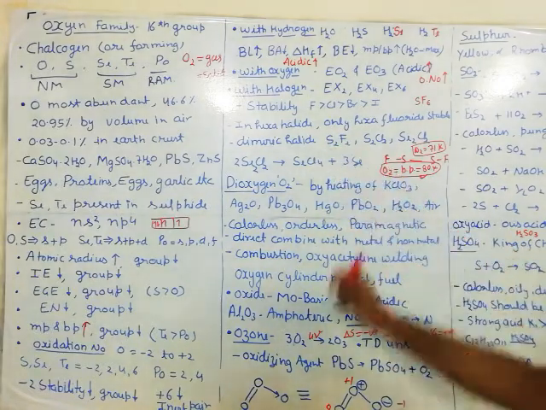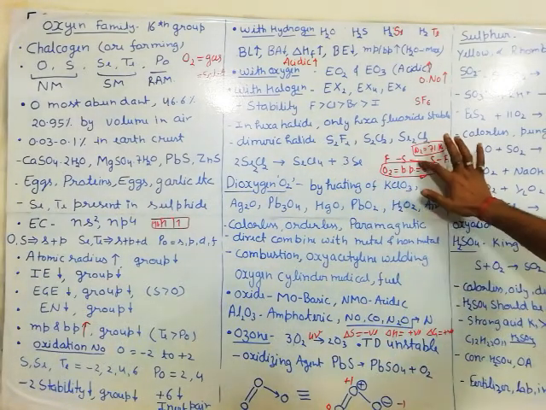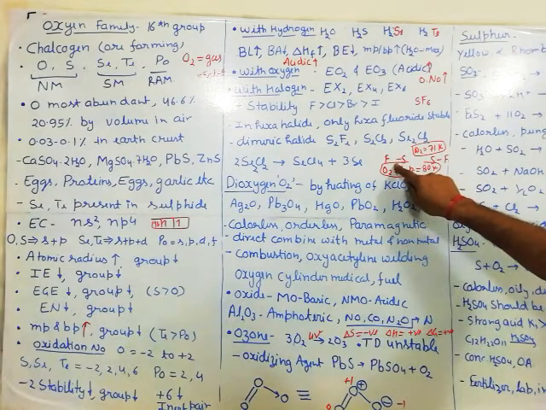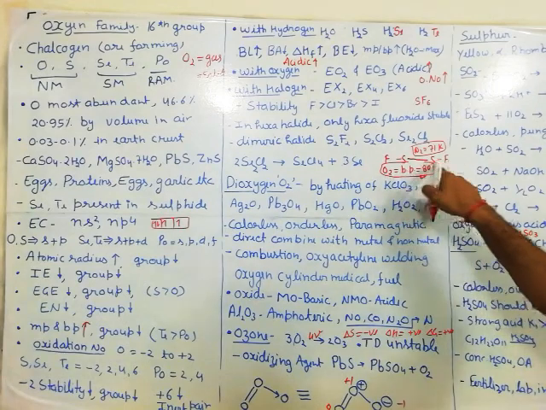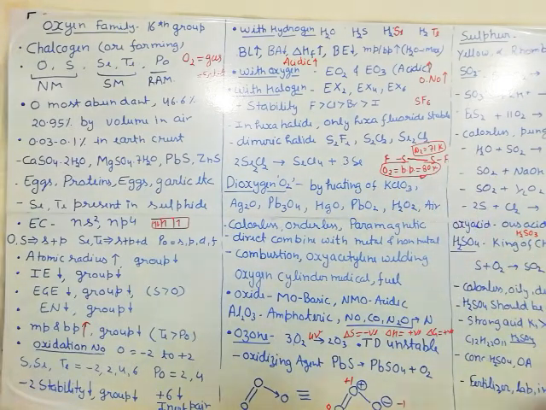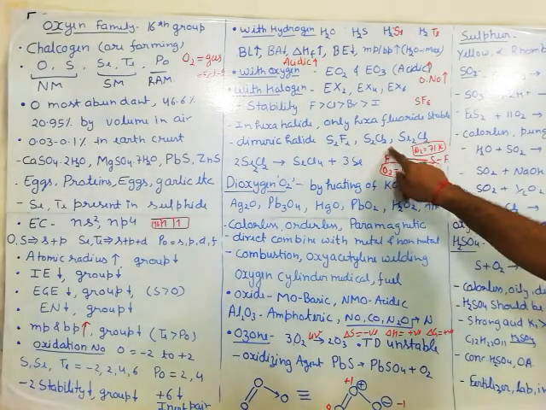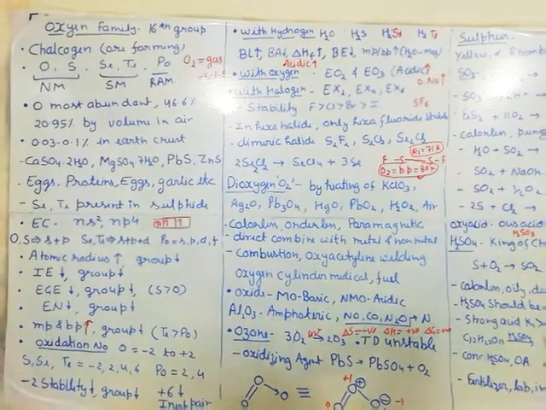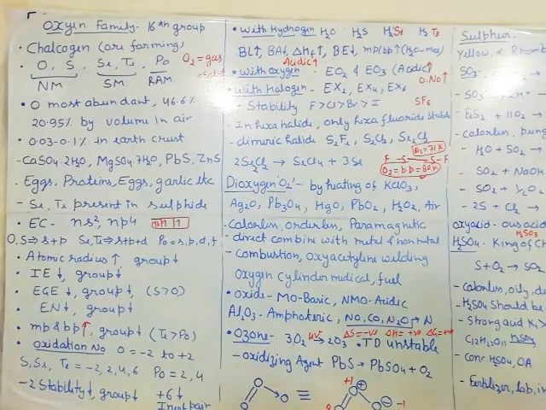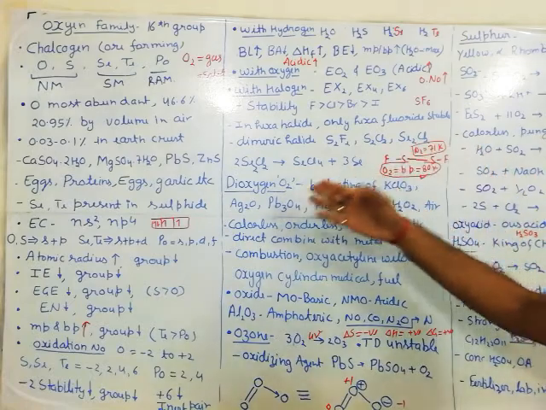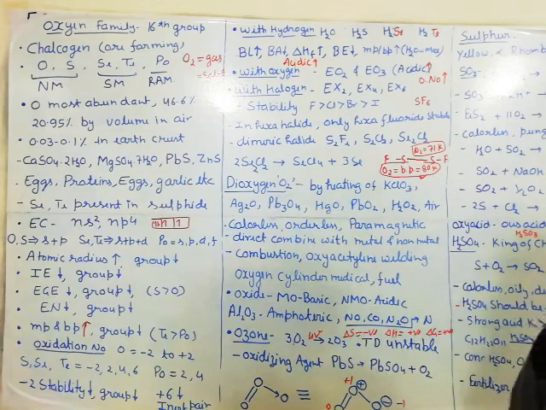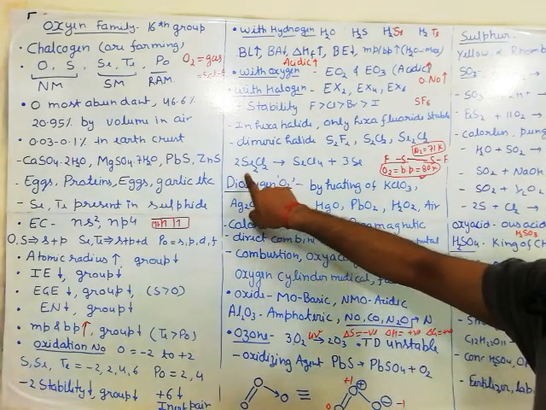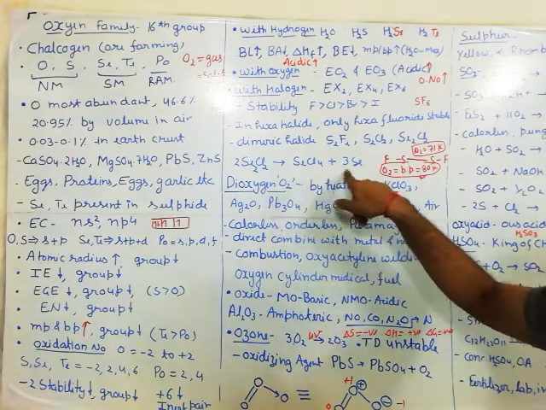They can also form the dimeric halide, like 1SF, they bond together to give S2F2. Okay, they give compounds like S2F2, Se2Cl2 and S2Cl2, and these compounds are known to undergo the disproportionation reaction. Like if we have Se2Cl2, it disproportionates to give SeCl4 and 3 selenium, meaning from the +1 it converts into the +4 and 0.